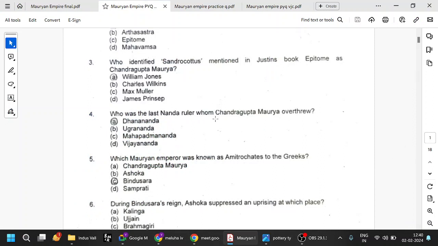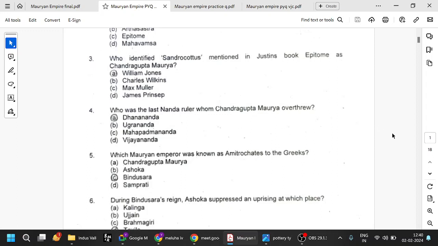Next, who was the last Nanda ruler whom Chandragupta Maurya overthrew? Obviously, Dhanananda. We have seen it many times. Mahapadmananda is the founder of the Nanda dynasty. Which Mauryan emperor was known as Amitrochates to the Greeks? We have seen Bindusara. Samprati is the grandson of Ashoka. Ashoka is the grandson of Chandragupta Maurya, and Ashoka's grandson is Samprati.